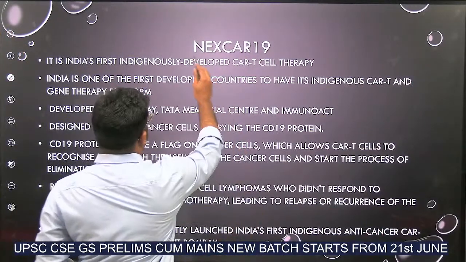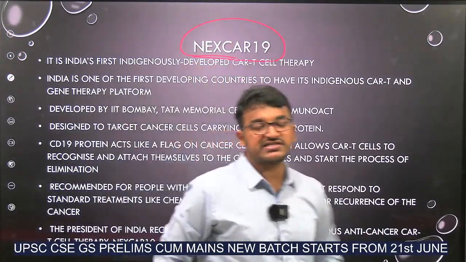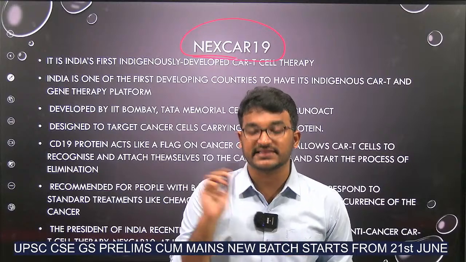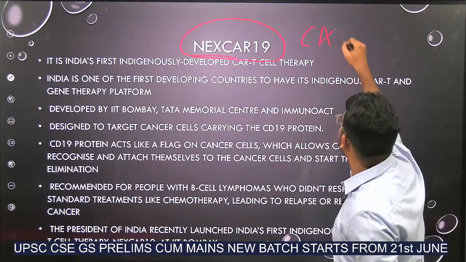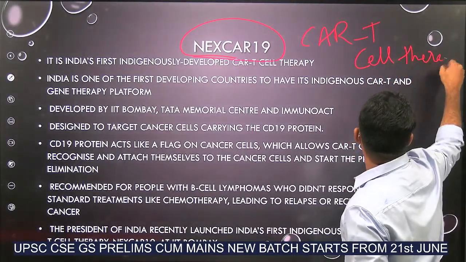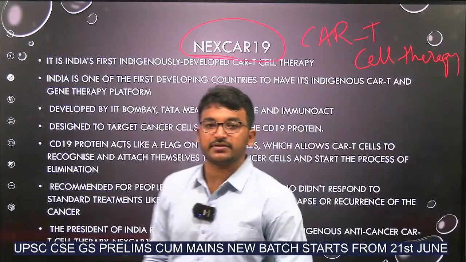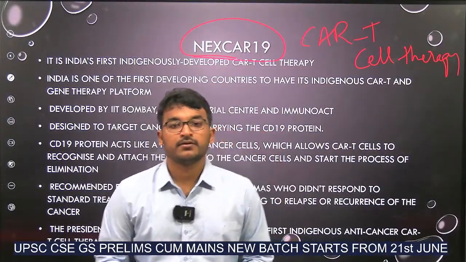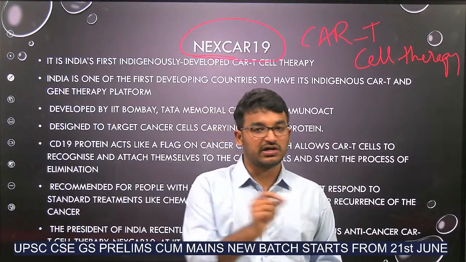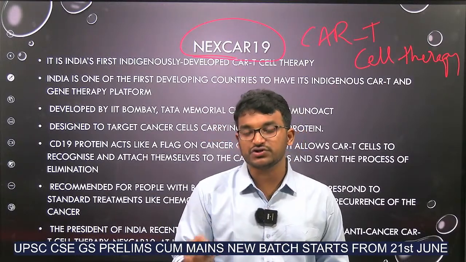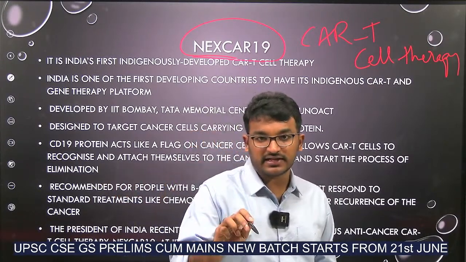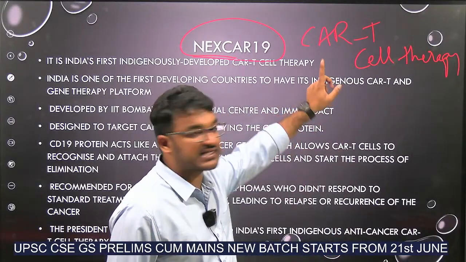Now, NexCAR19. What is this NexCAR19? It is India's first indigenously developed CAR T cell therapy. What is this CAR T cell therapy? This is very important for this year's prelims. This is for treating cancer. In some patients, chemotherapy or other cancer treatments are not useful or not successful because they might be in higher stages. Even then their cancer can be treated with the help of this CAR T cell therapy.